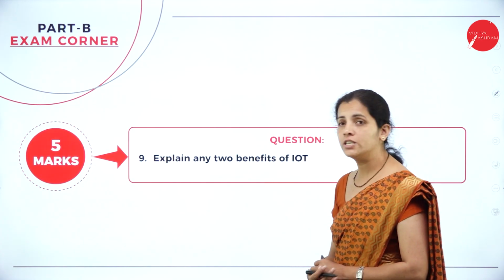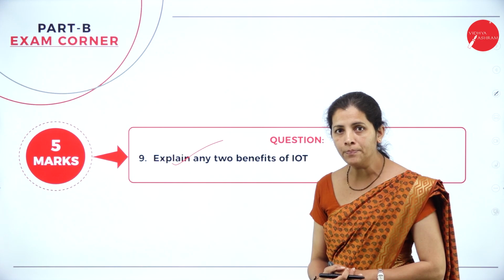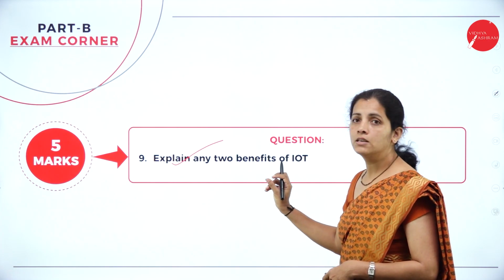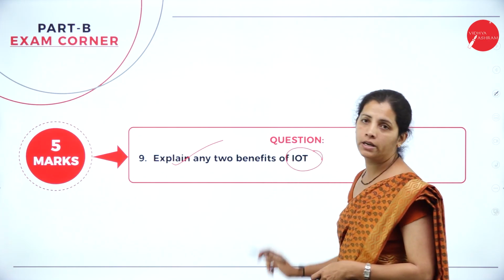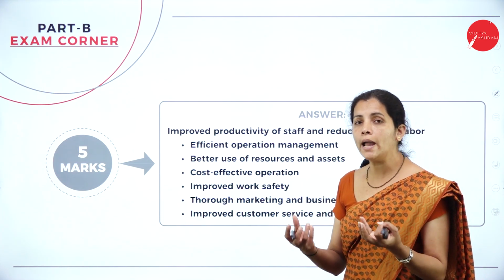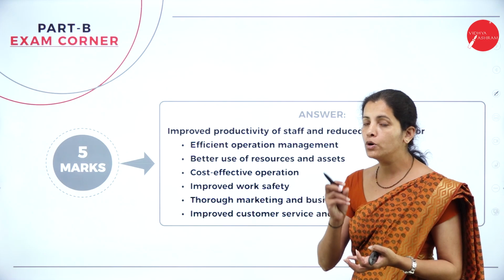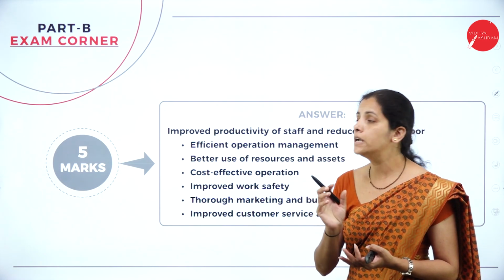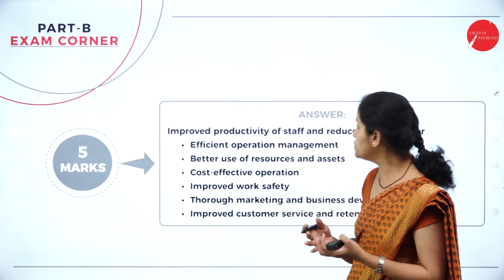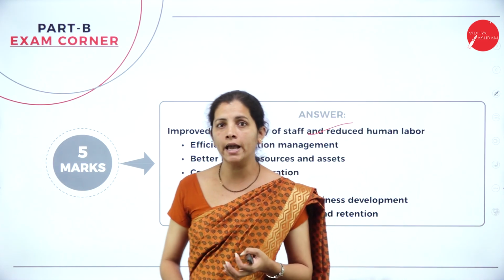And the next question here is, explain any 2 benefits of IoT. So dear student, before starting any question, first start with what is IoT. IoT is nothing but the Internet of Things. So we are going to embed all the software and hardware together, and we are going to control all this through the internet. And what are the applications here? It improves the productivity of staff and reduces human error.